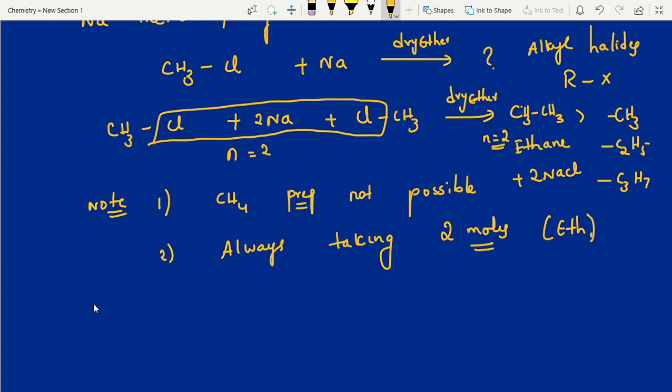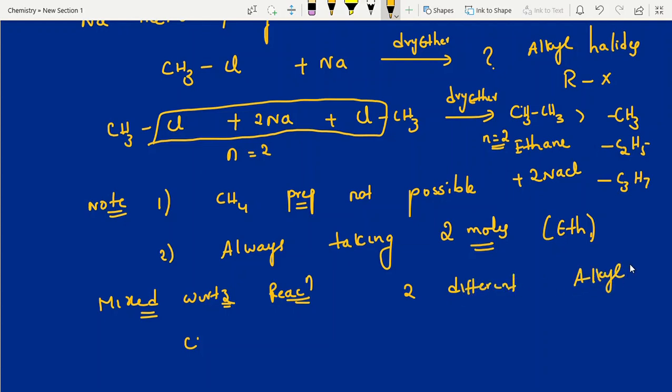Now next one, mixed Wurtz reaction. Mixed Wurtz reaction is actually not a suitable method for the preparation of alkanes. What is the reason? I will tell you. Mixed means 2 different alkyl halides. In the above case we took 2 moles, but the same alkyl halide. But here we select 2 different alkyl halides.